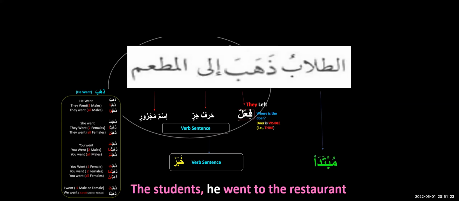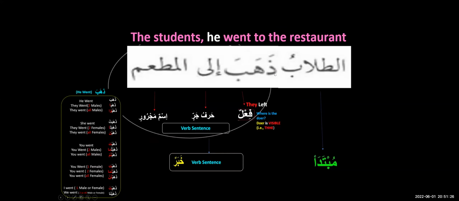Alhamdulillah. Okay. So we have a sentence in Arabic here. I'll see who can pinpoint what's the mistake here. At-tullabu dhahaba ilal mat'ami. Is it a correct sentence? Who can tell me where's the mistake in that? Very good, Sister Farah. I hope others are also able to point it out. Okay, so this is a translation of this sentence: the students, he went to the restaurant. Is it correct? Is it possible, the students and then he? No, it is not possible.